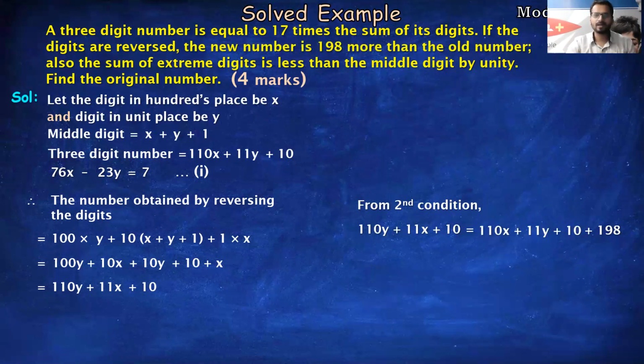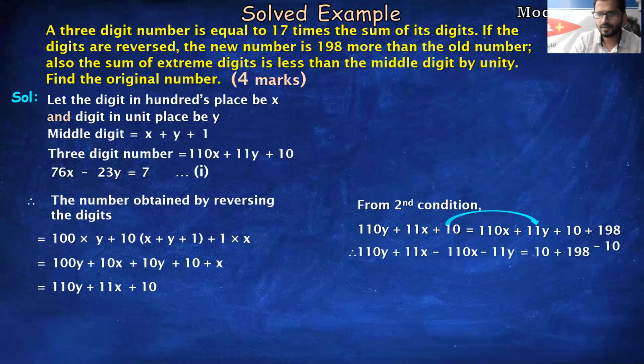Again do the shifting part. x को x के साथ ऐड सबट्रैक्ट करो, y को y के साथ ऐड सबट्रैक्ट करो. लेफ्ट में, राइट में only keep the constant वाला part and get the equation. Fine. So let's do this. We'll do the shifting. So it's 11x minus 110x, which is minus 99x. 110y minus 11y, which is plus 99y, is equals to plus 10 minus 10 cut, so you'll get 198. 99 के टेबल में 198 आता है.